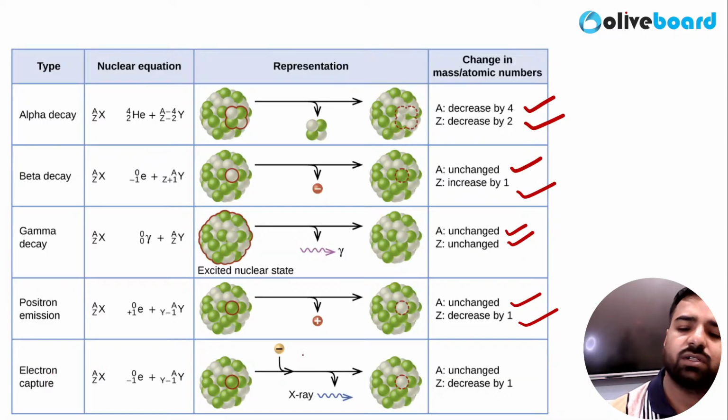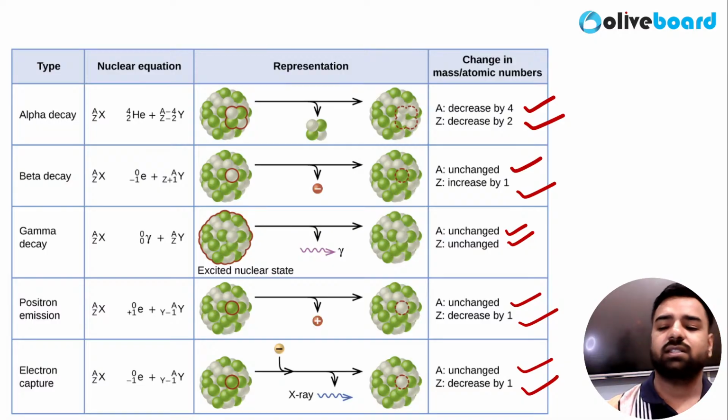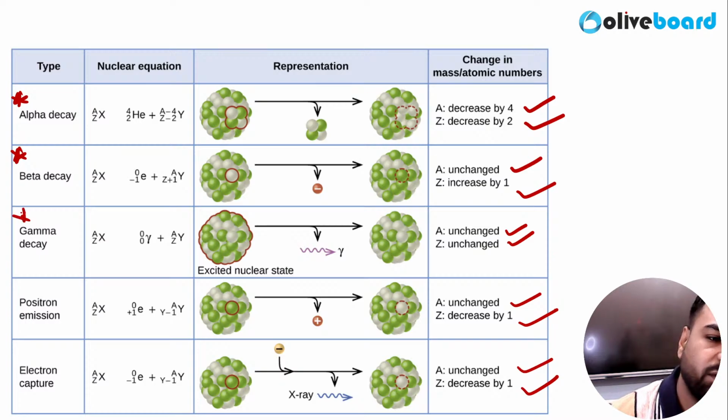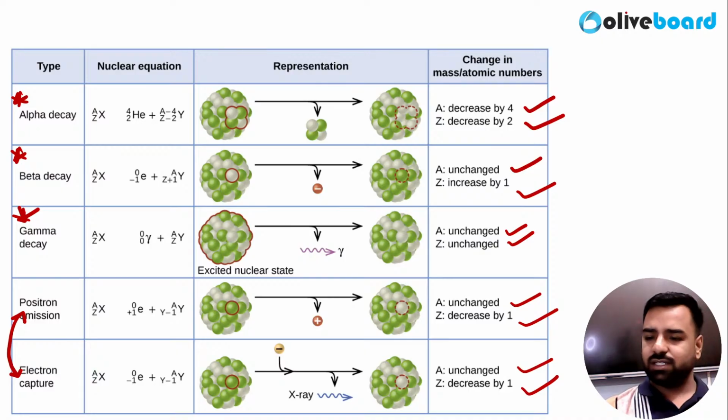In the electron capture, mass number is unchanged, but atomic number is decreased by 1. That's it. So in our syllabus, only this alpha, beta and gamma would be sufficient, but this is for just extra knowledge. Okay. So this concludes our part, right?